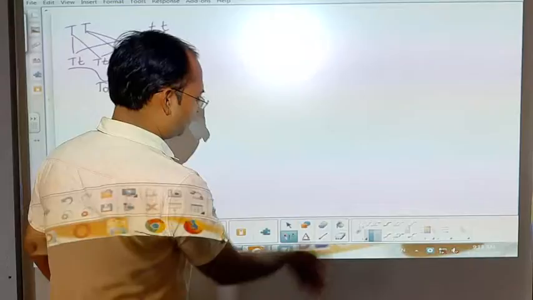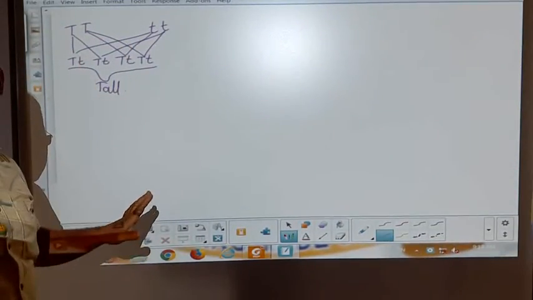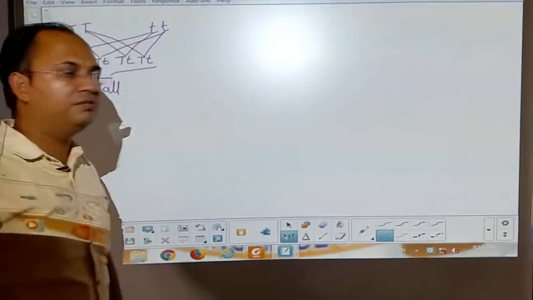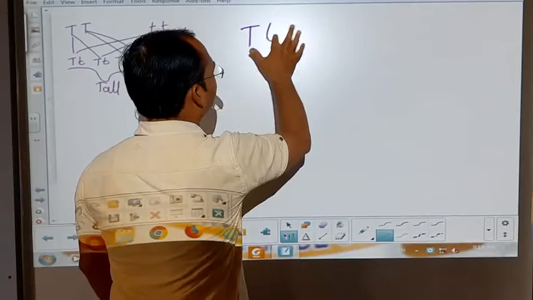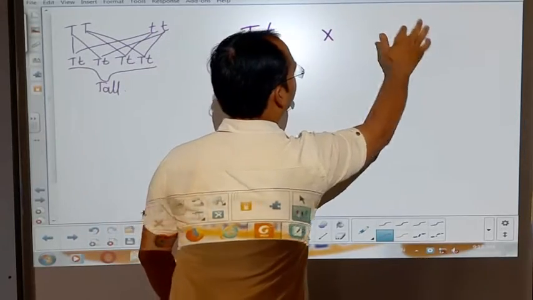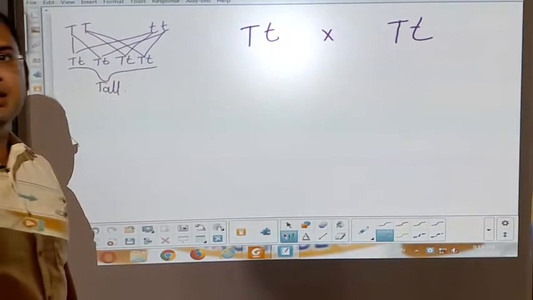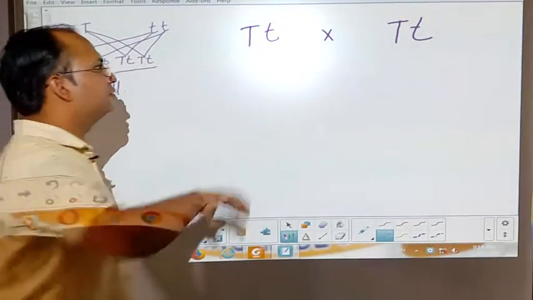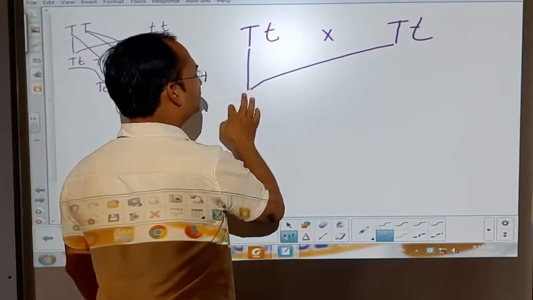Now see, when the cross between capital T, small t and capital T, small t is made, what will be the possible combinations? Capital T with capital T gives capital T, capital T. Capital T with small t gives capital T, small t.